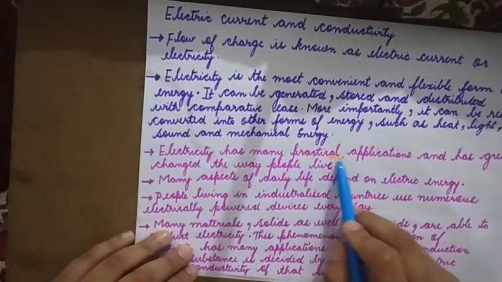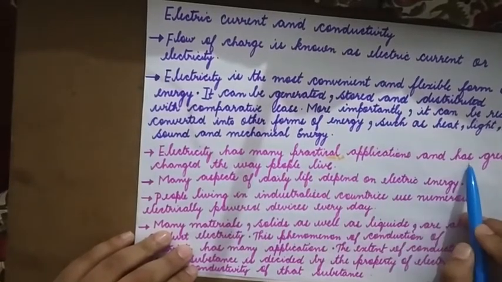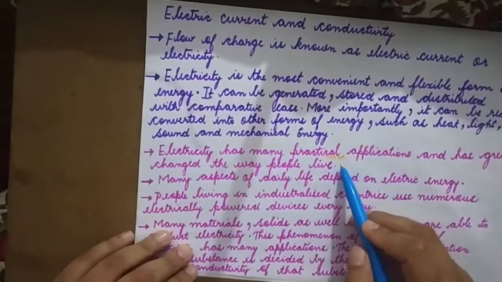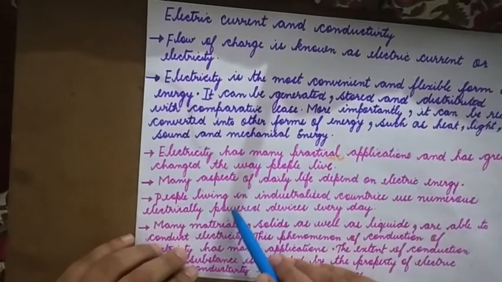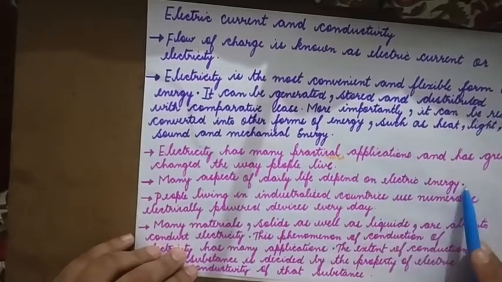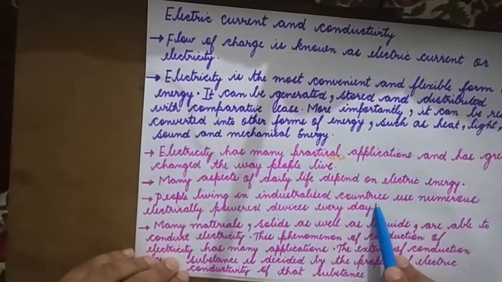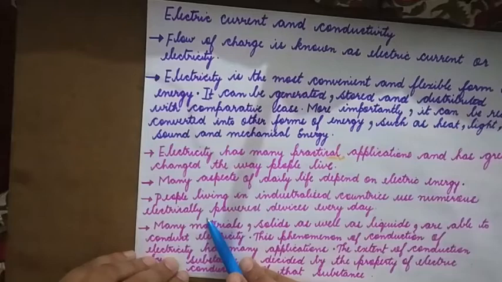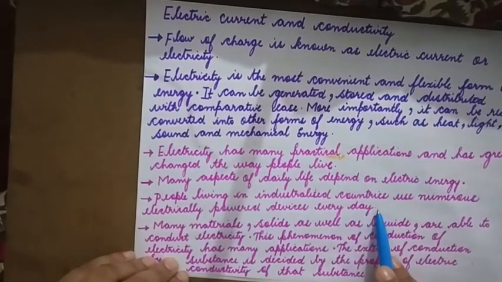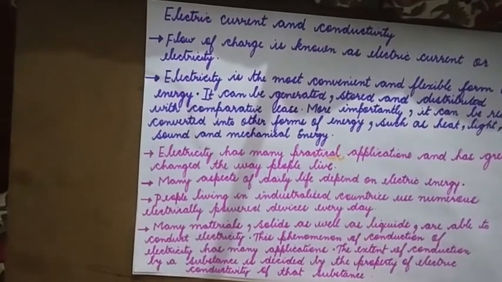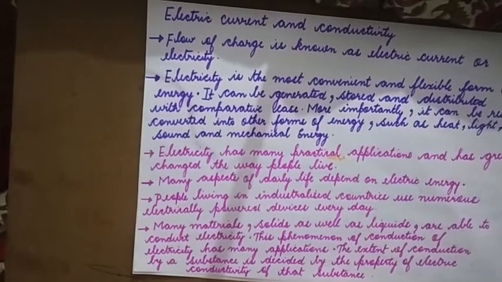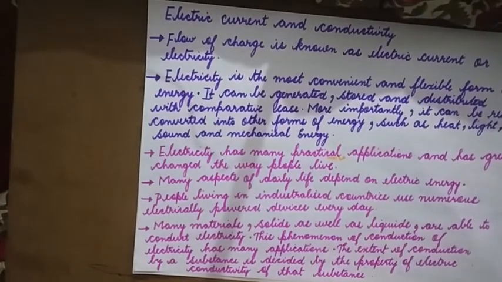Electricity has many practical applications and has greatly changed the way people live. Many aspects of daily life depend on electric energy. People living in industrialized countries use numerous electrically powered devices every day. We know how electricity is very important in our day-to-day lives, right?